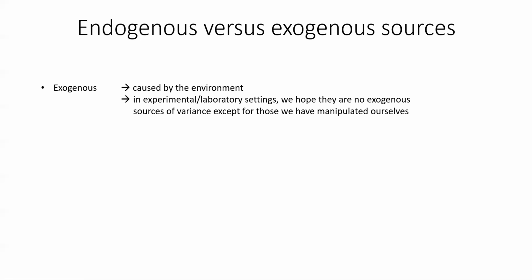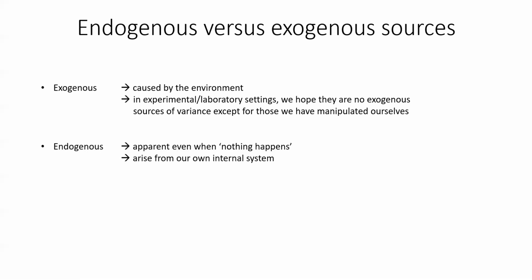But variability and its temporal structures are also apparent when a participant is performing tasks without conditions. So let's say a simple reaction time task. Because nothing happens in this experiment, that is, every trial is exactly the same throughout the entire experiment, the variability and its temporal structures must somehow arise from our own internal system, which is what we call endogenous. Overall, it remains unclear how these endogenously induced trial-to-trial dependencies relate to the immediate contributions of the conditional manipulations.